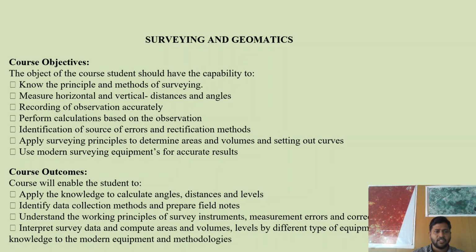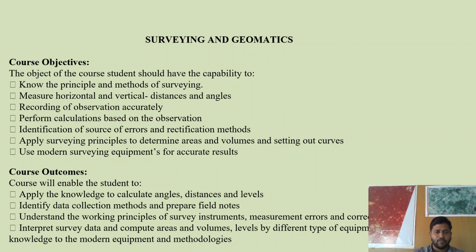Recording of observations accurately and performing calculations based on the observations. Whatever data we collect in the field should be calculated based on what you observed in the field. Identification of sources of errors and rectification methods.